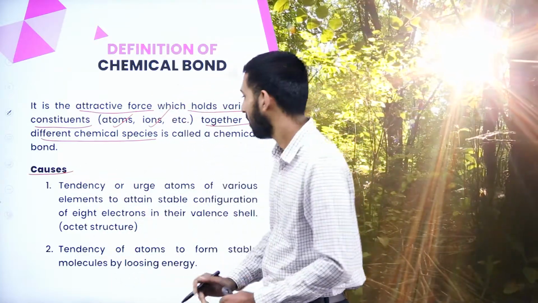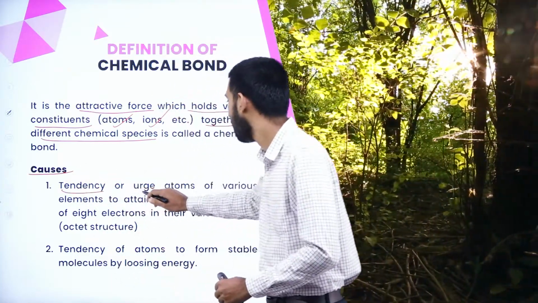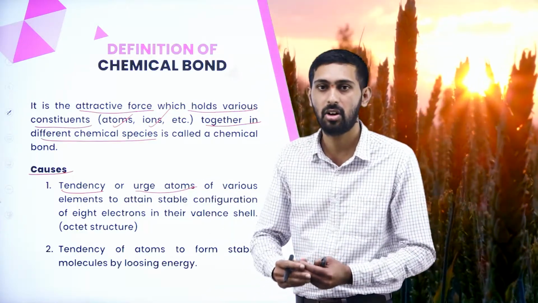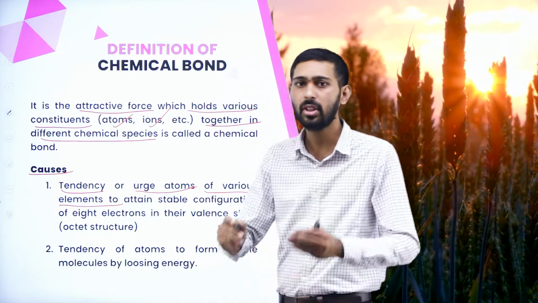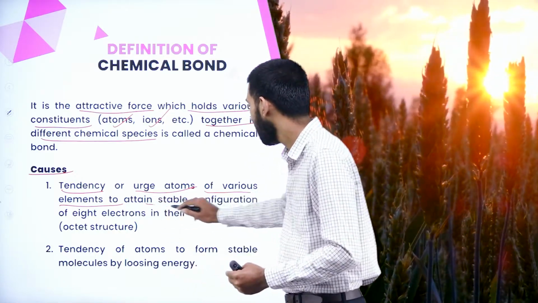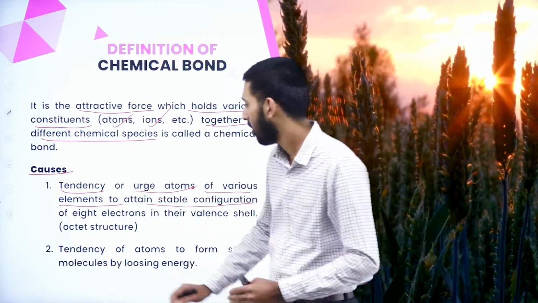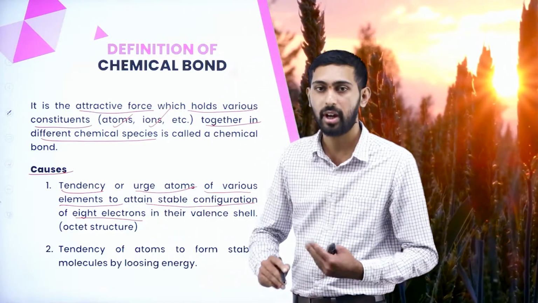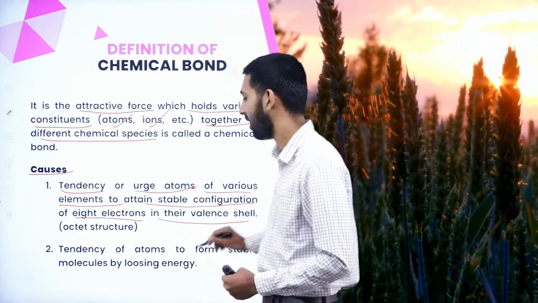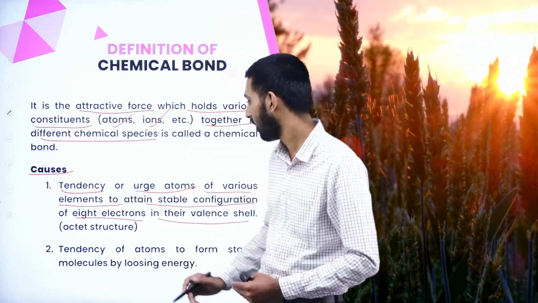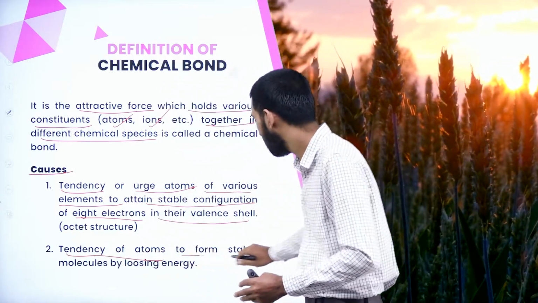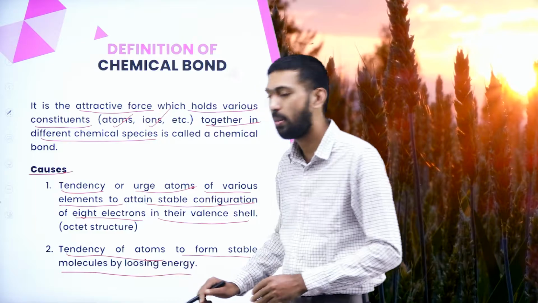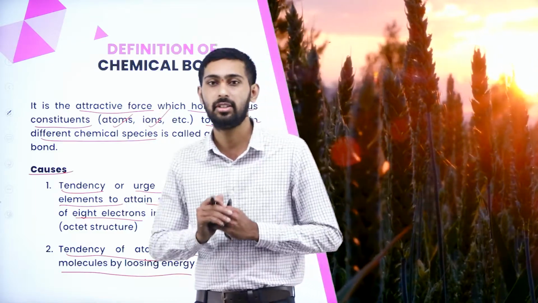It is a tendency or urge of atoms of various elements to attain a stable configuration of 8 electrons in their valence shell. Next, it is a tendency of atoms to form stable molecules by losing some amount of energy.